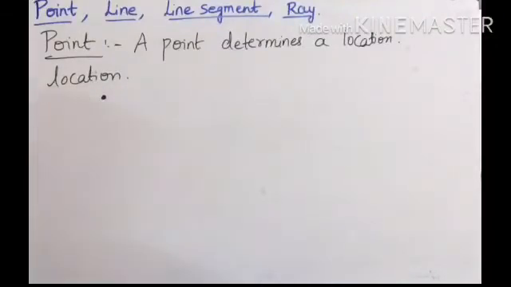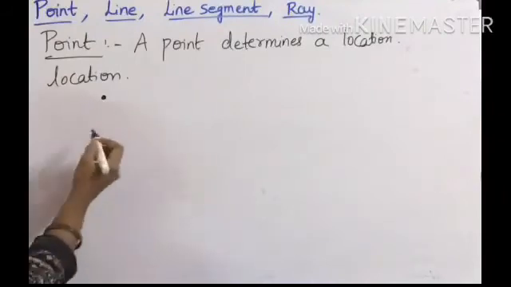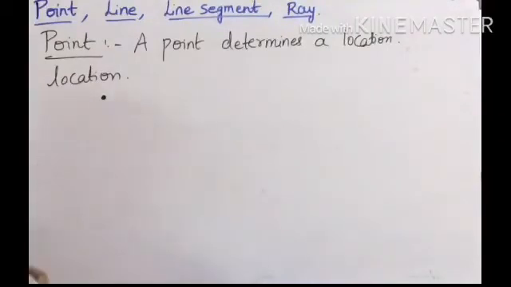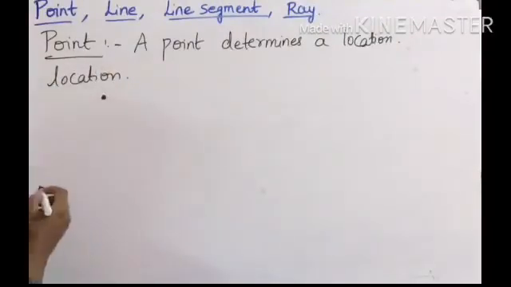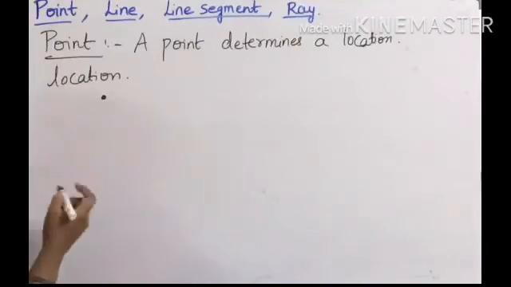Think of some examples which look like point. See, in the map we use point to locate Hyderabad in Telangana map, isn't it? See, the distant stars also give the idea of a point. And points are usually named by using capital letters.